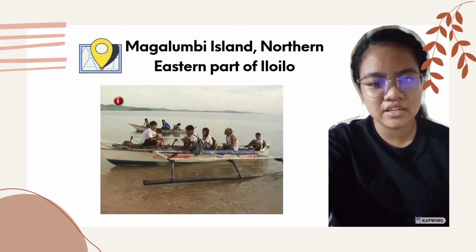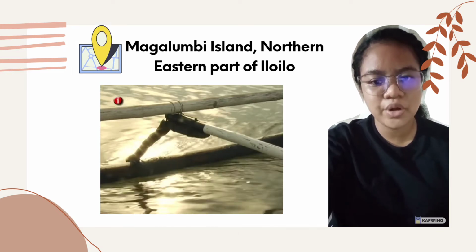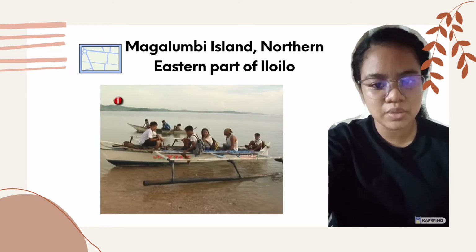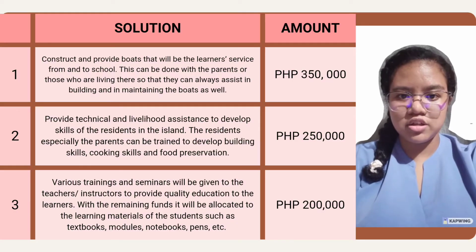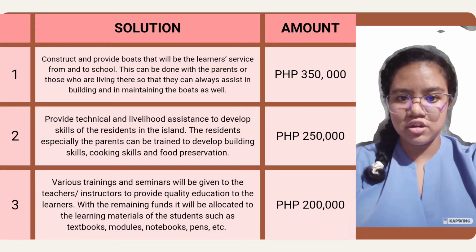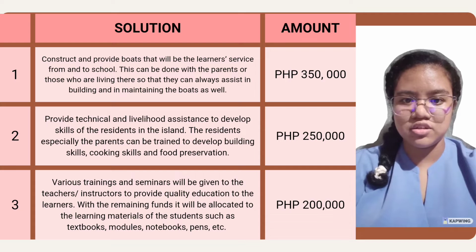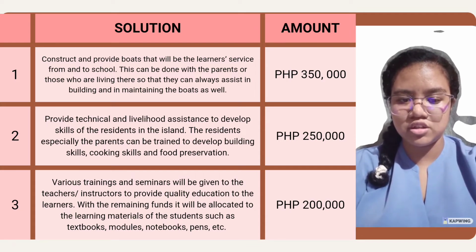Magalumbi Island is located in the northeastern part of Iloilo, wherein the students are required to swim or ride a boat in order to get there. The United Nations Educational, Scientific, and Cultural Organization, known as UNESCO, is a specialized agency of the United Nations aimed at promoting world peace and security through international cooperation in education, arts, sciences, and culture. It gave our team a fund amounting to 800,000 pesos to improve and develop the educational system and livelihood of the residents of Magalumbi Island, Iloilo.